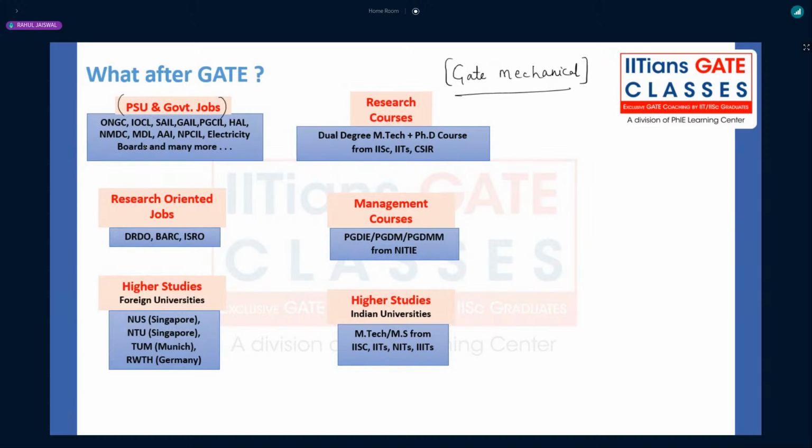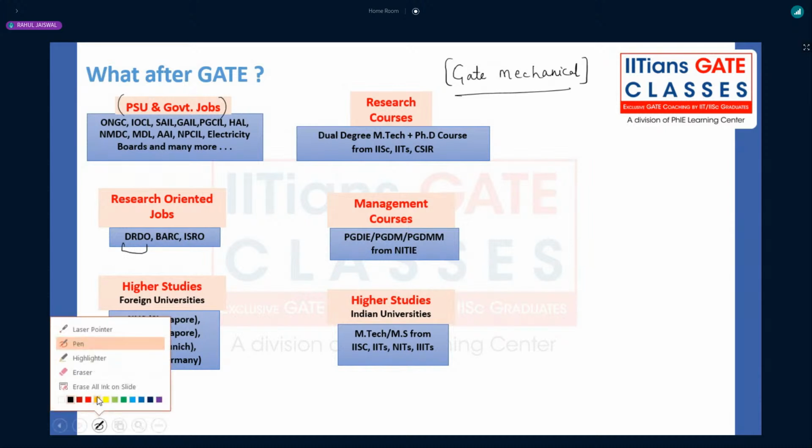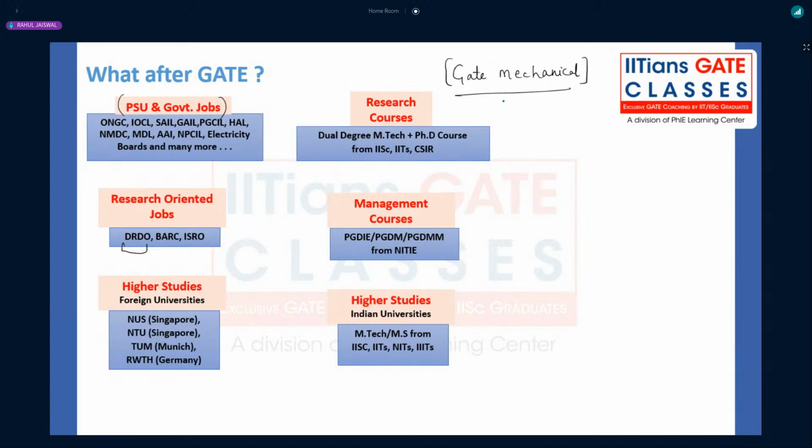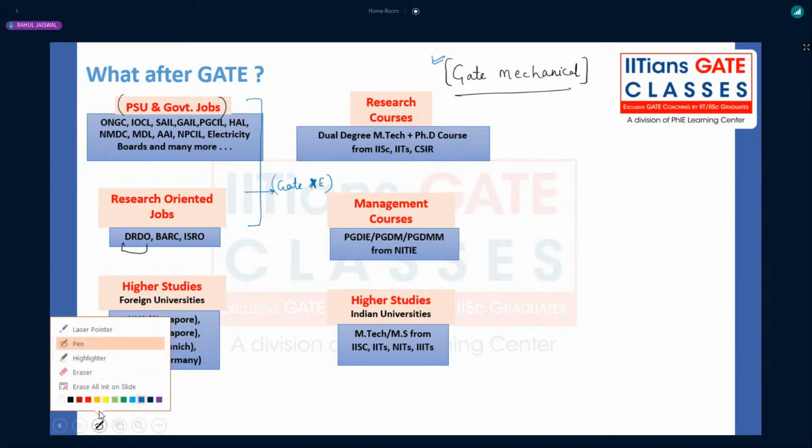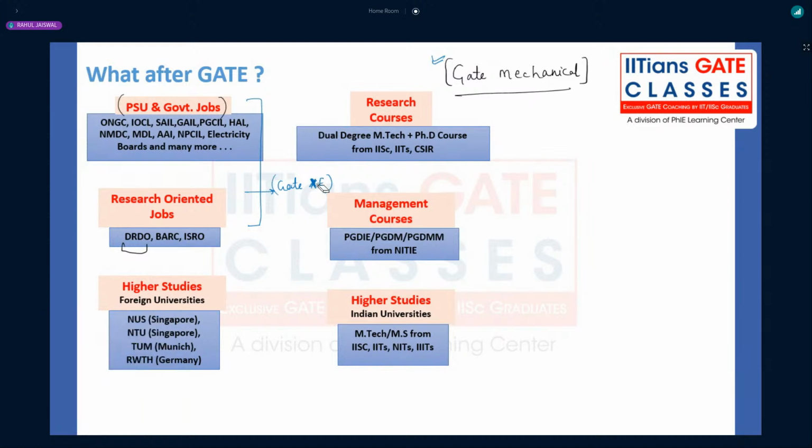Here you might also be interested in research-oriented jobs like DRDO, BARC, and ISRO, right? Now you know that DRDO basically used to shortlist. I'm talking about mechanical, not other branches, so be very careful. I'm talking only about GATE mechanical, not GATE PI or GATE XC. The very first thing to note is that these things are not possible with GATE XC. You cannot get into PSUs or any research-oriented job with GATE XC, right?